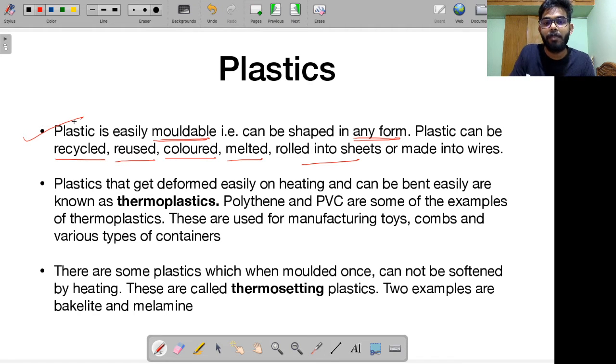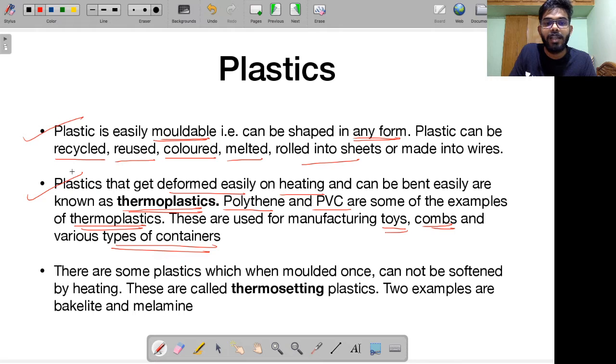There are some plastics, remember, that get deformed easily on heating, and they can be bent easily. These are called thermoplastics, right? So if you heat those plastics a little bit also, they start to get deformed easily. You can bend them. You can reshape them, right? These are called thermoplastics. For example, polythene, PVC, the one you see in PVC pipes, etc. These are some examples of thermoplastics. These are used for manufacturing toys, combs, and various types of containers, right? These are examples of thermoplastics.